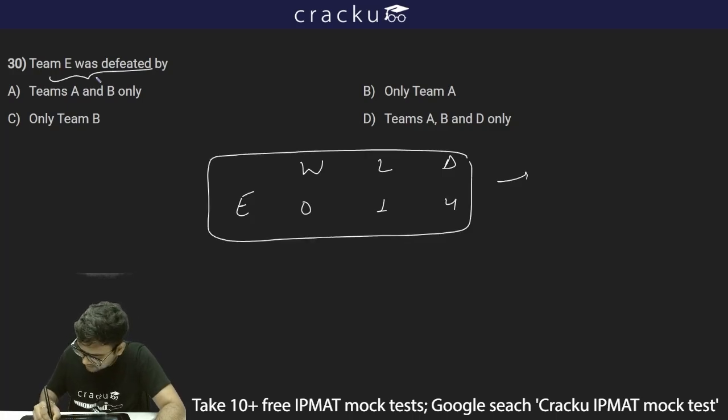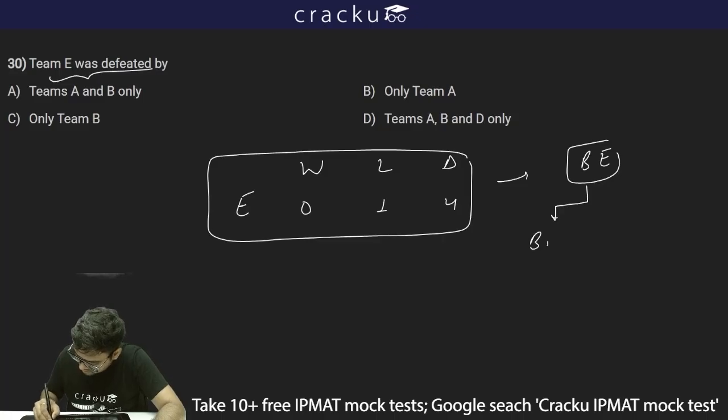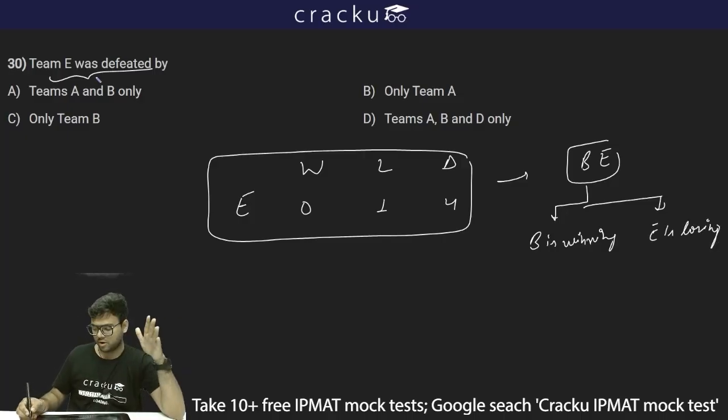And we clearly discussed that the match between B and D, basically B is winning and E is losing, because for B it is either 3 wins or 2 losses, and among the B and D it should have 1 loss. So E will be definitely losing this particular match. It cannot end in a draw because there are no draws for B. B has 0 draws. So B and D, B is winning, E is losing.